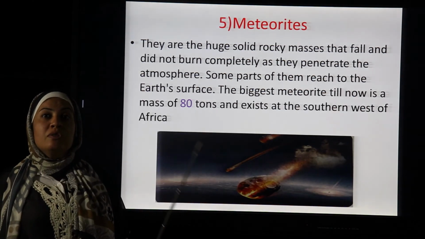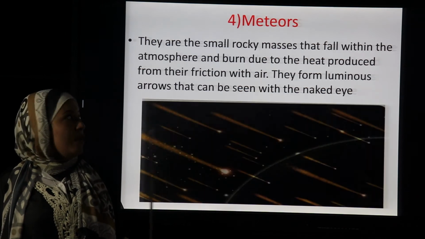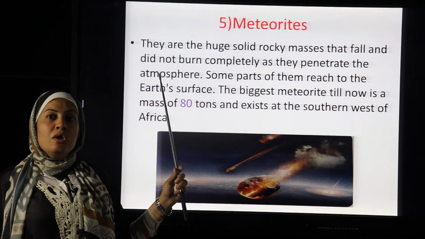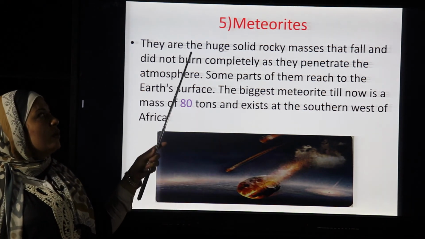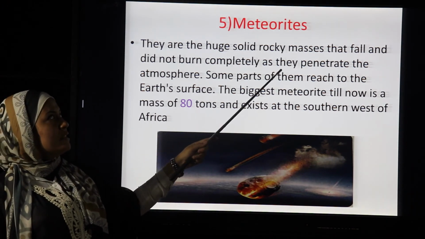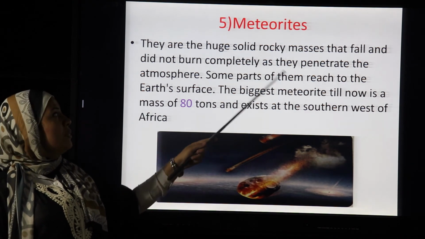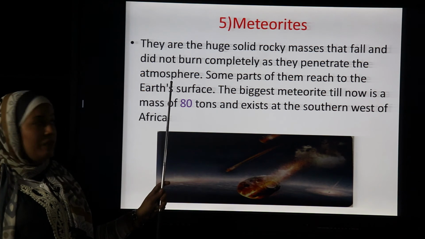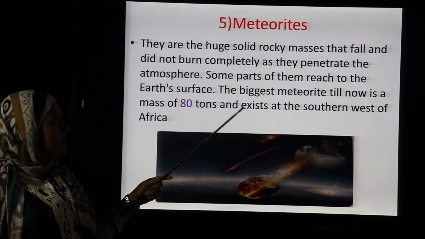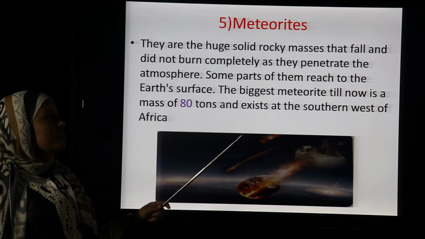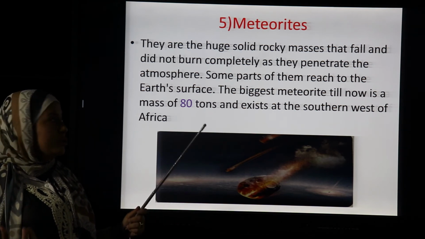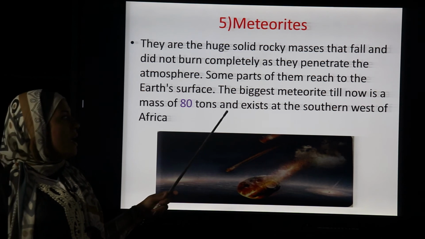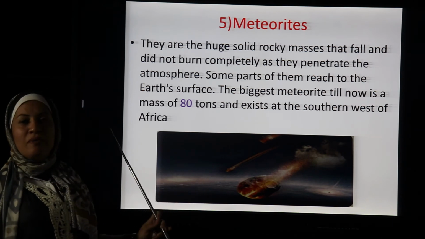Now we will talk about the large rocky masses. We talked about the small rocky masses, which are meteors. Now we will talk about the large, heavy, huge solid rocky masses, which are called meteoroids. They fall and don't burn completely as they penetrate the atmosphere, so part of them reaches the Earth's surface. Some have a very huge weight, which may reach 80 tons, and one exists in the southeast of Africa.